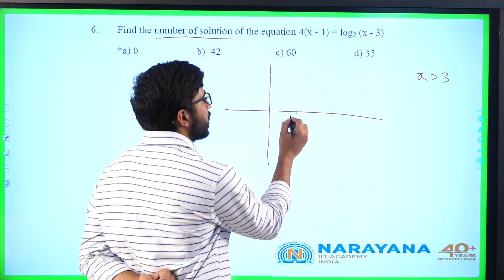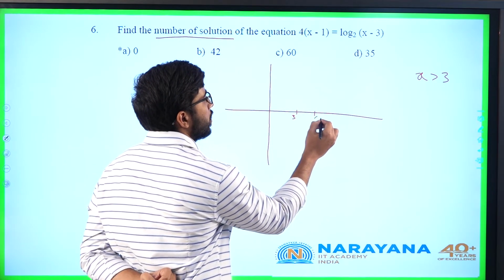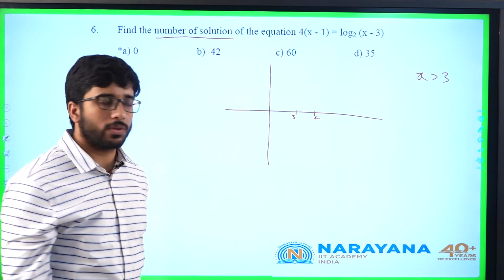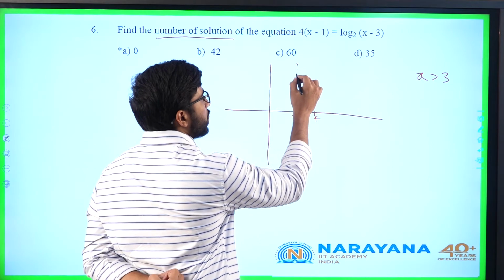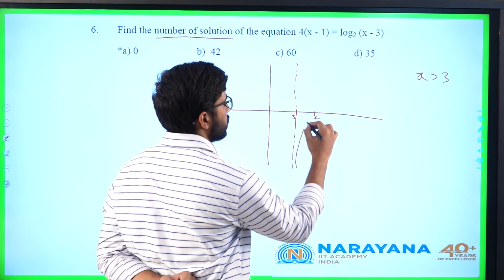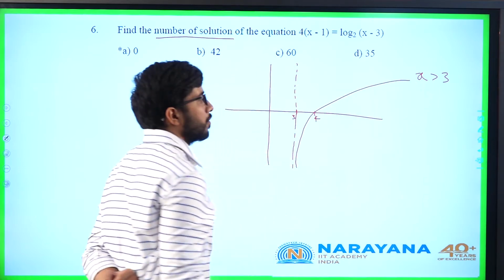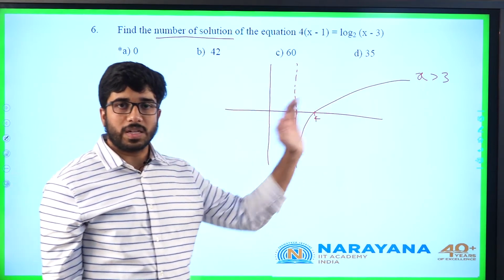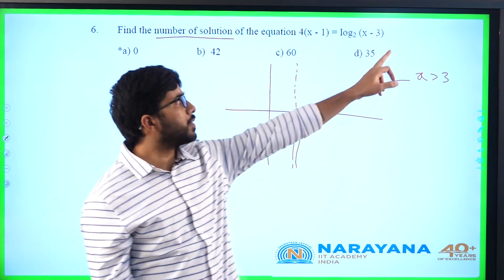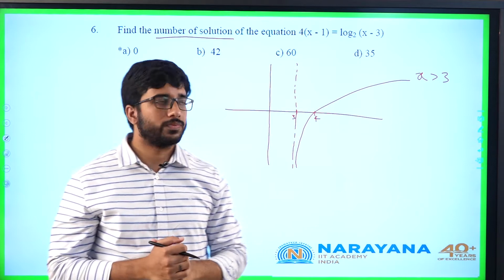If this is 3, the value of log of (x minus 3) to the base 2 will be 0 at x equals 4. This graph will be something like this. The slope of the function will always be decreasing. It is similar to the ln x graph, but with respect to base 2.